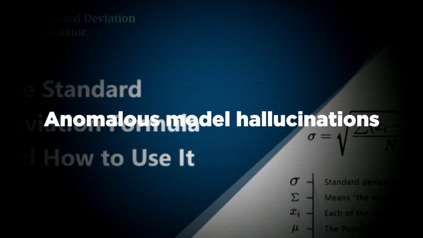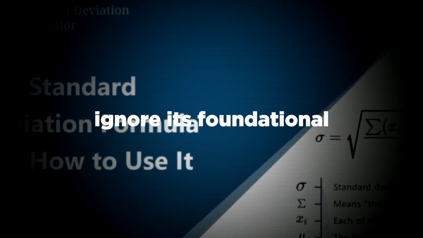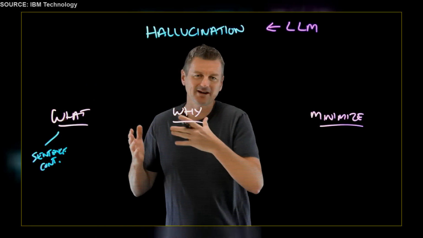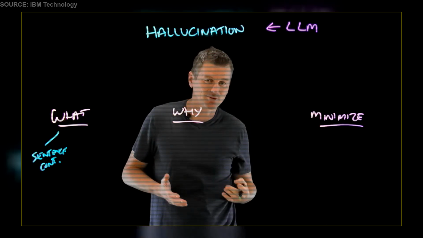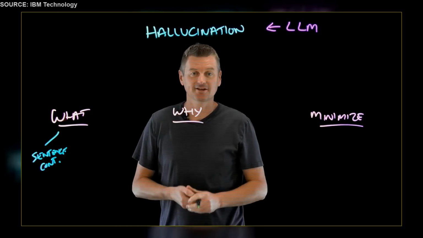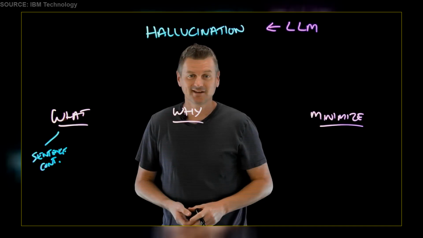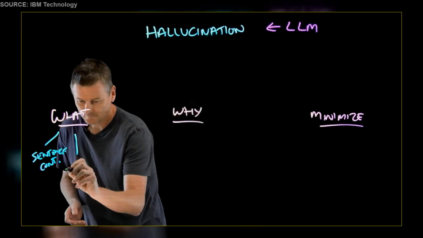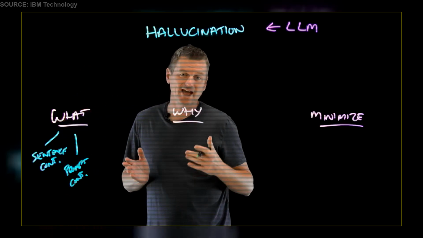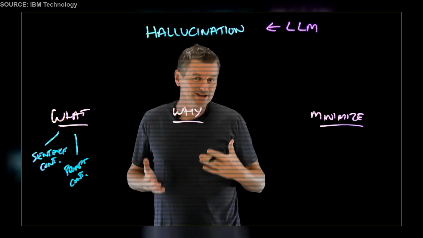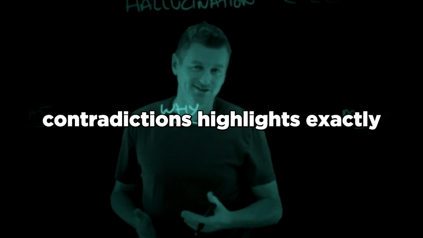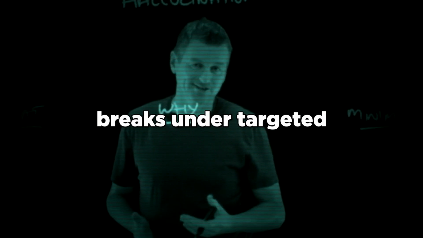Anomalous model hallucinations often cause an AI to completely ignore its foundational operational prompts. This is really the simplest type, and this is where an LLM generates a sentence that contradicts one of the previous sentences. So, the sky is blue today. The sky is green today. Another example would be prompt contradiction, and this is where the generated sentence contradicts the prompt that was used to generate it. Tracking these structural contradictions highlights exactly where system alignment breaks under targeted duress.